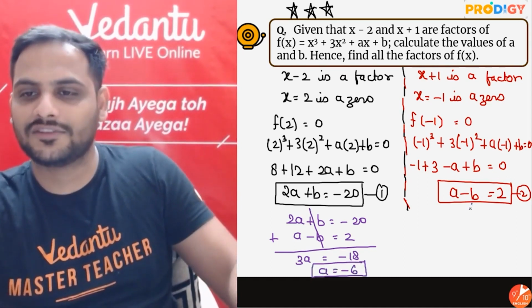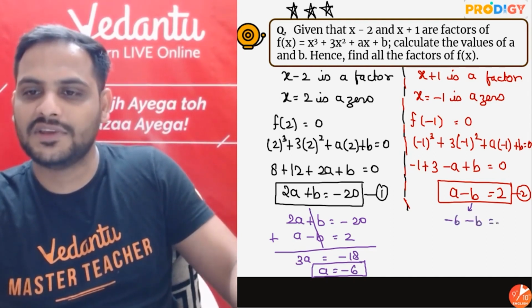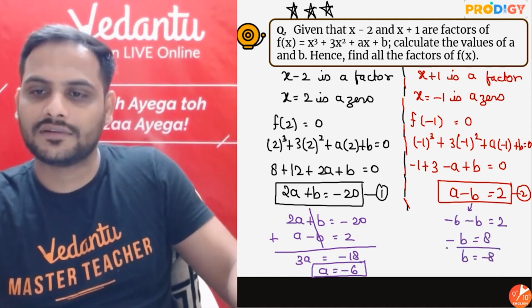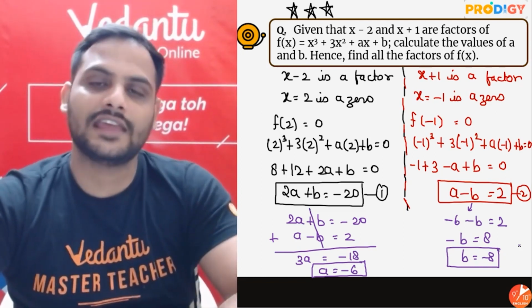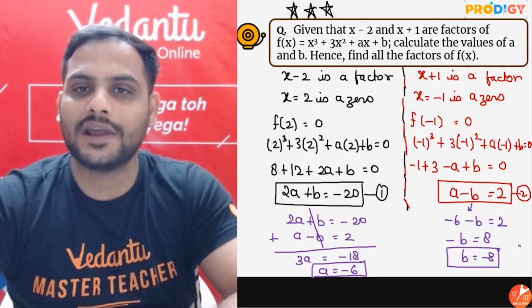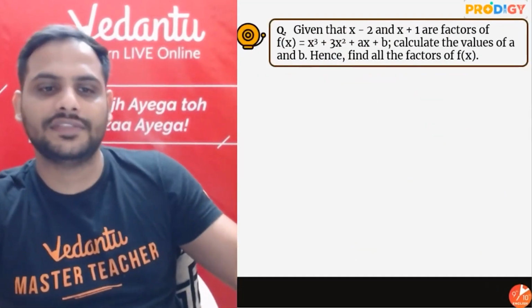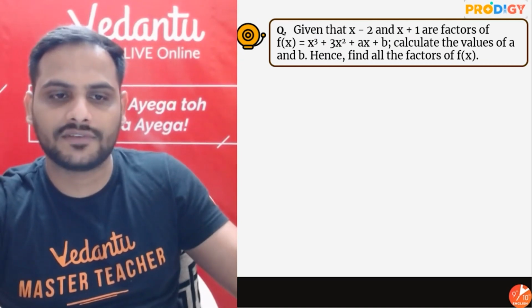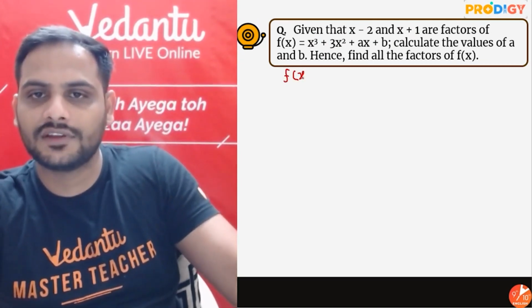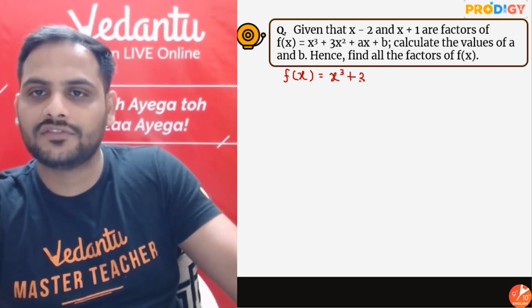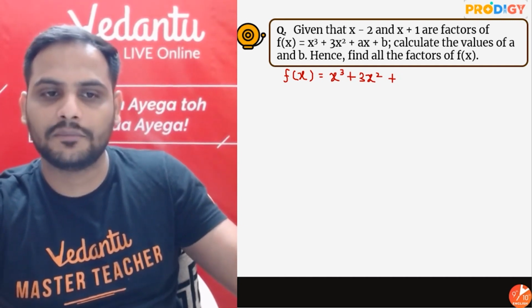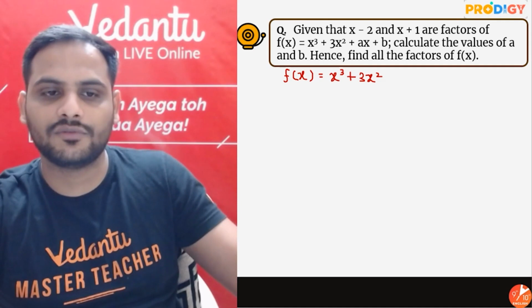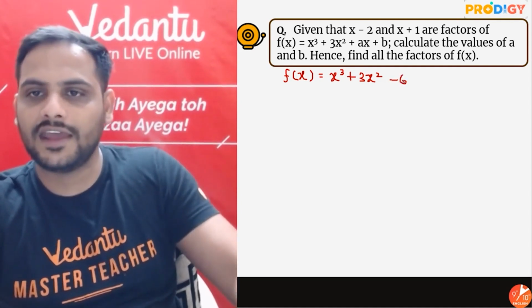And if a is equal to minus 6, put minus 6 over here. Minus 6 minus b is equal to 2. Minus b is 6 plus 2, 8. So b is equal to minus 8. Done. So a is equal to minus 6 and b is equal to minus 8. Now I know what my f of x is. So f of x is equal to x cube plus 3x square plus a, which is minus 6, so minus 6x, minus 8.